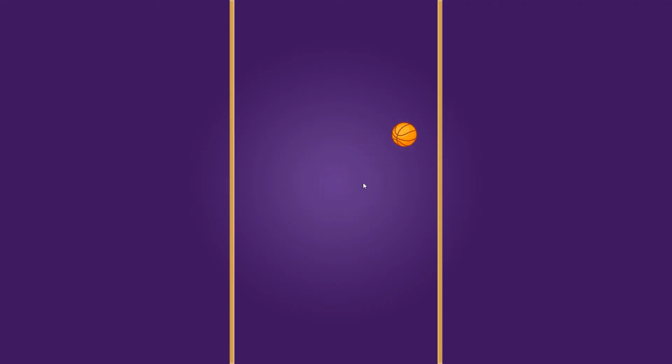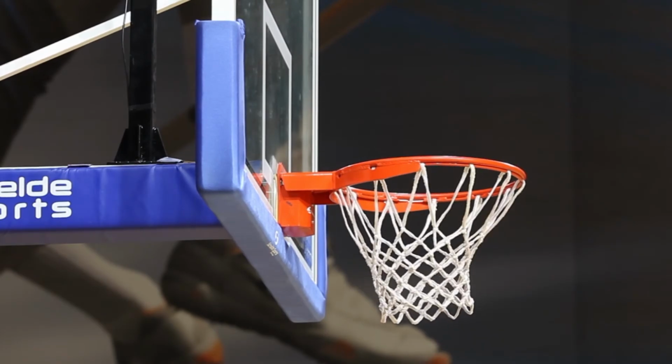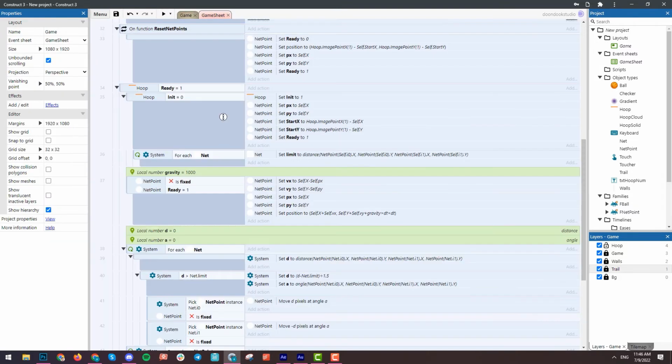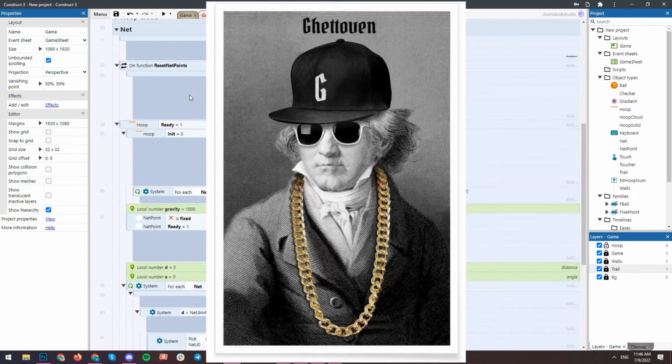Then I added walls and trail effect because it feels good. Yes, I know, we need to add hoops. Okay, we do that. Now it's time to add the net. Actually, a hoop without net is like Beethoven playing piano at a hip-hop concert.